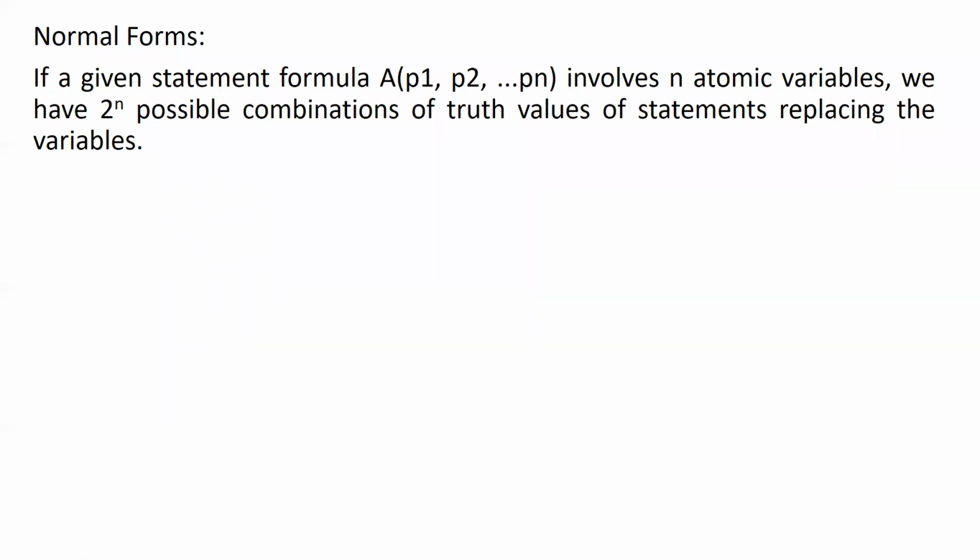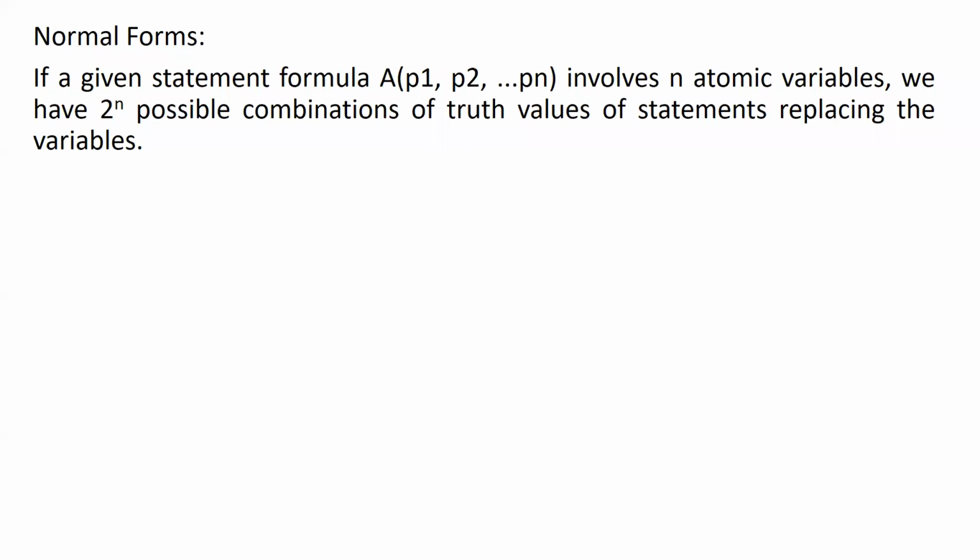Until now we have done formulas with 2 variables or 3 variables. One is P and Q: P implies Q, P or Q. At most we are going to deal with the 3 variables P, Q, R: P implies Q and R, like that. If you have more variables than that, like P, Q, R, S, T, or P, Q, R, S, A, B, then as the variables increase, the difficulty increases.